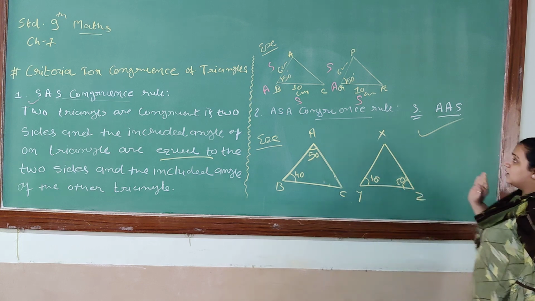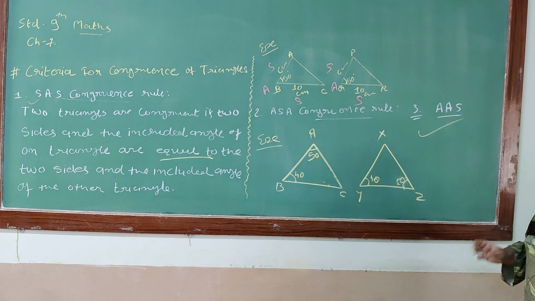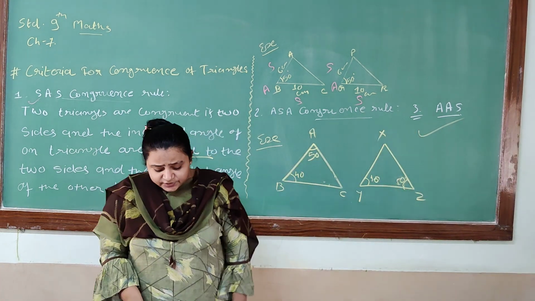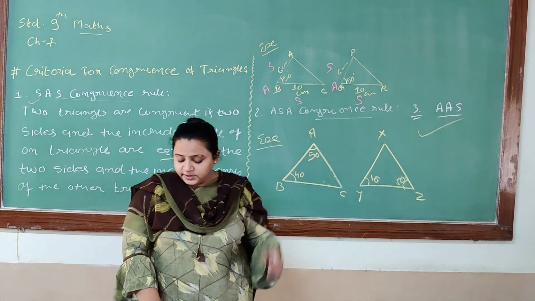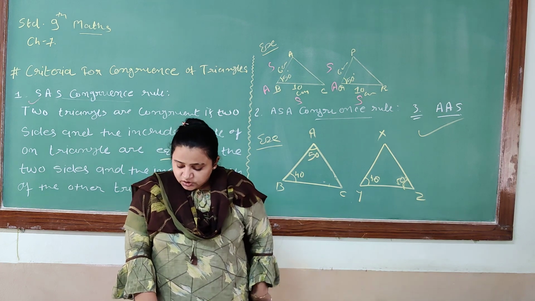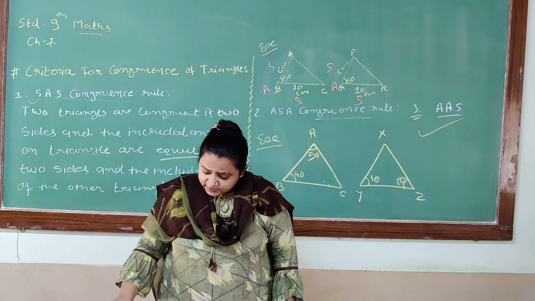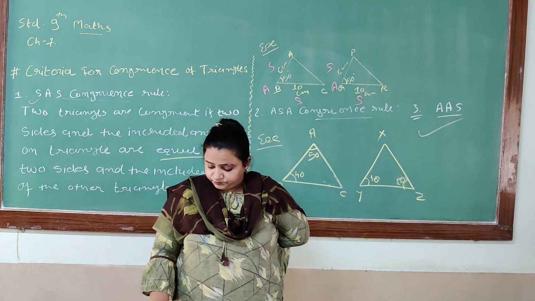Okay, so this is the basic theory that we have to learn, and you have to write this theory with the example, not verbally. I will check it, and then we can start examples. Let us see the first example. I will explain the example, and you have to write by yourself. So page number, where it is in your textbook, page number 113.